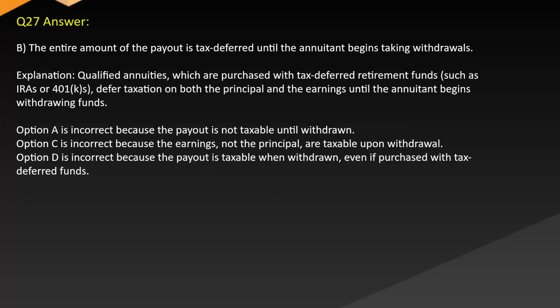Answer B. The entire amount of the payout is tax-deferred until the annuitant begins taking withdrawals. Explanation. Qualified annuities, which are purchased with tax-deferred retirement funds such as IRAs or 401(k)s, defer taxation on both the principal and the earnings until the annuitant begins withdrawing funds. Option A is incorrect because the payout is not taxable until withdrawn. Option C is incorrect because the earnings, not the principal, are taxable upon withdrawal. Option D is incorrect because the payout is taxable when withdrawn, even if purchased with tax-deferred funds.